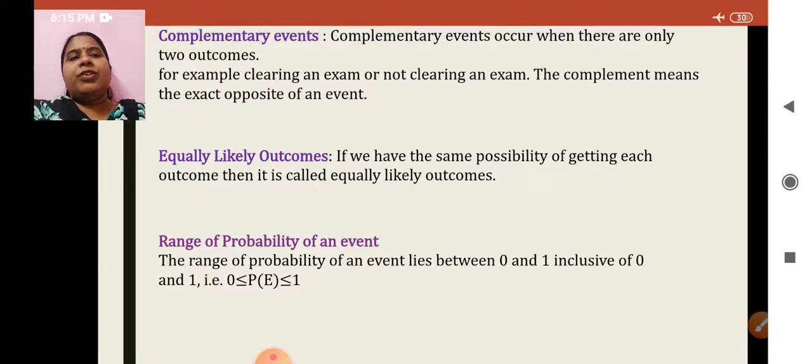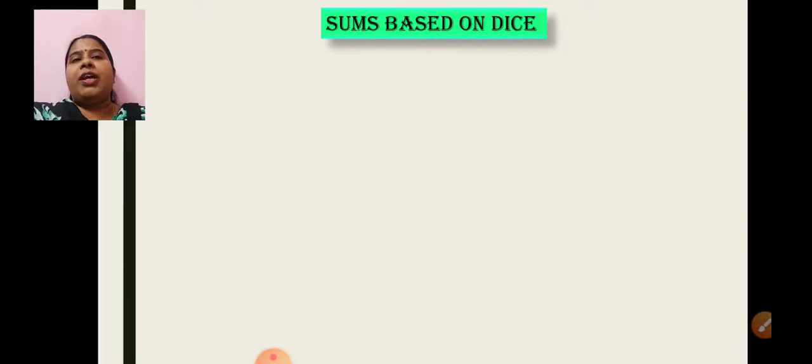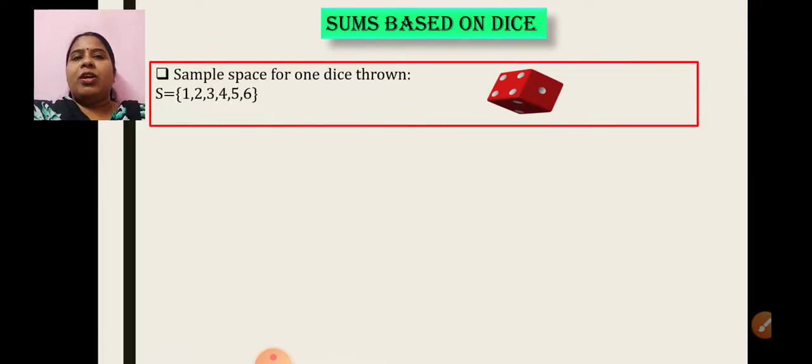Now in today's session, I will be taking sums based on dice. Okay, so before we do that, let us quickly see the sample space when one die is thrown. I hope everybody knows this, that when one die is thrown, the sample space will have the 6 elements 1, 2, 3, 4, 5, or 6.